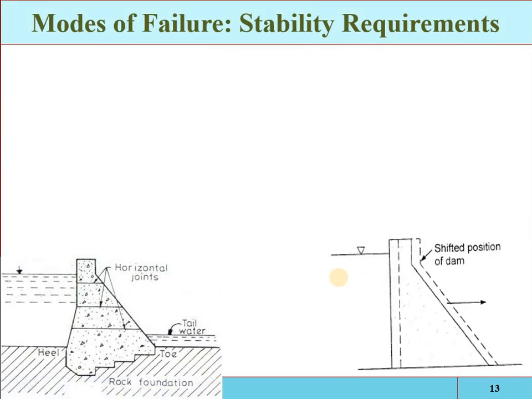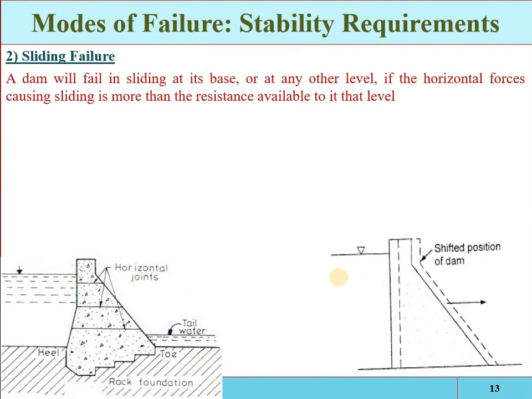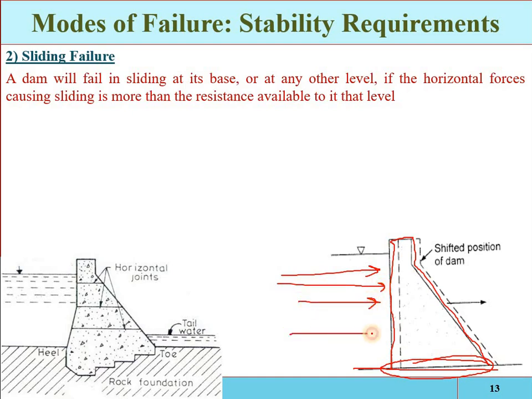Now the second failure mode, the stability requirement, is sliding. Suppose that is the foundation, and here we have constructed the dam structure, so there will be a joint between the foundation and the dam structure, at the base. Due to the impact of horizontal forces, wave pressure, hydrodynamic pressure, water pressure, silt pressure, the structure can slide horizontally from its original position.